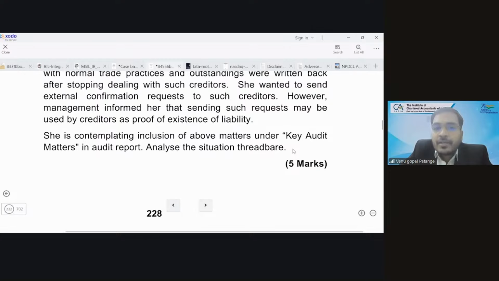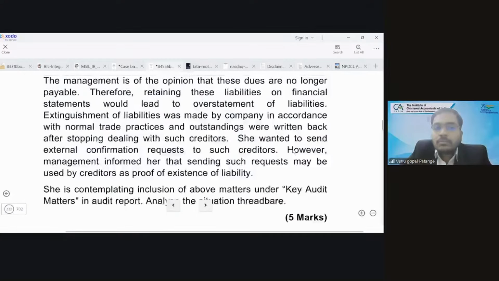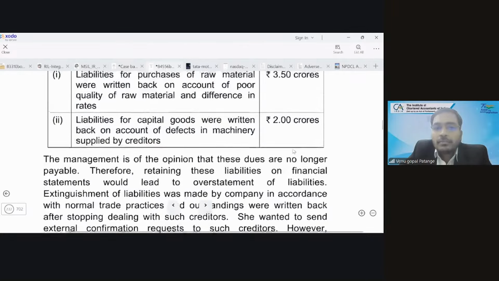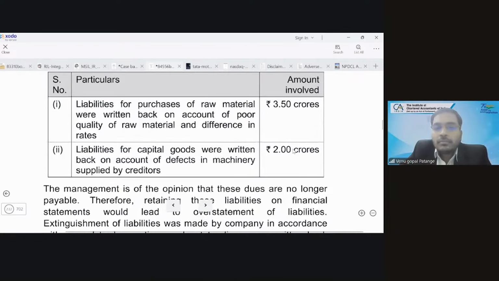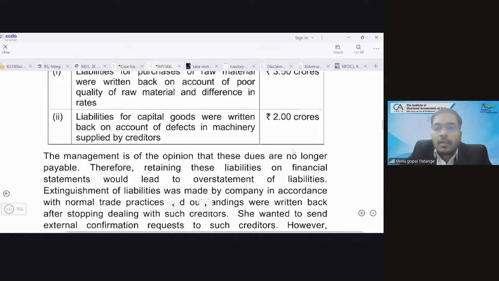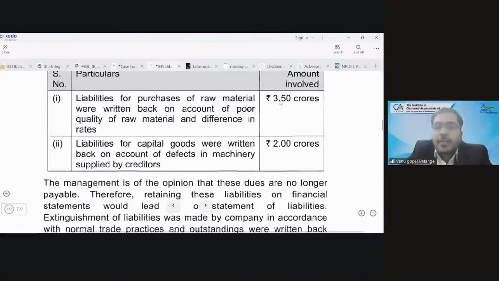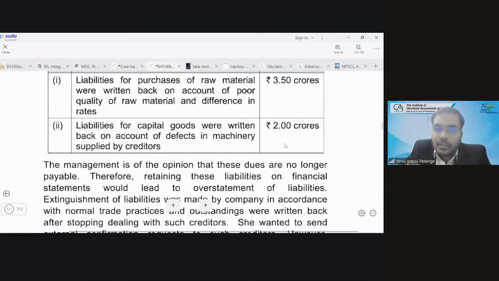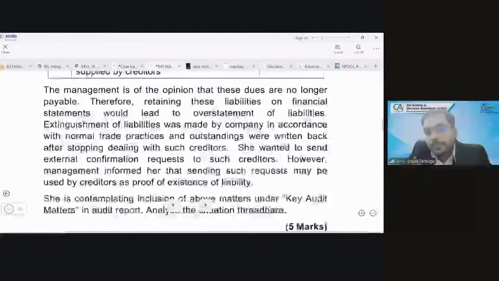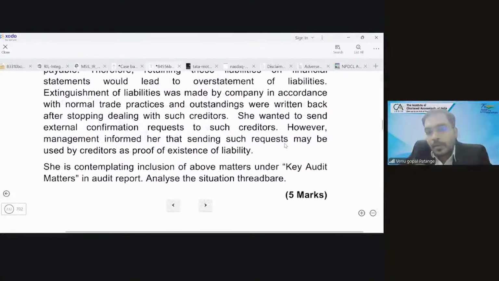So what has happened? What is your answer? They are telling 5.5 crores they have written back without talking to creditors. Is it okay? Not okay, sir.